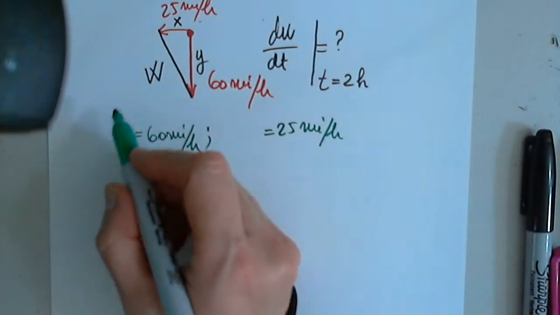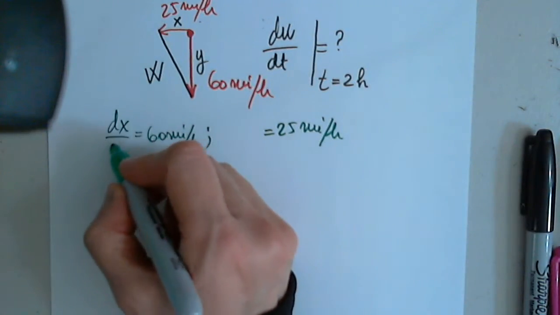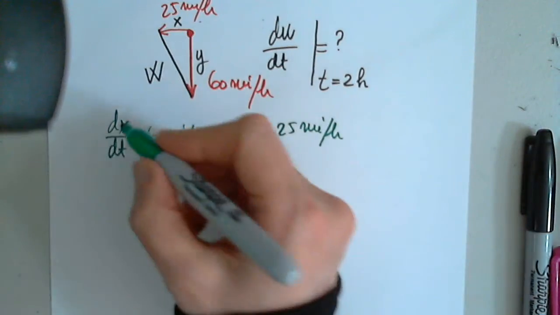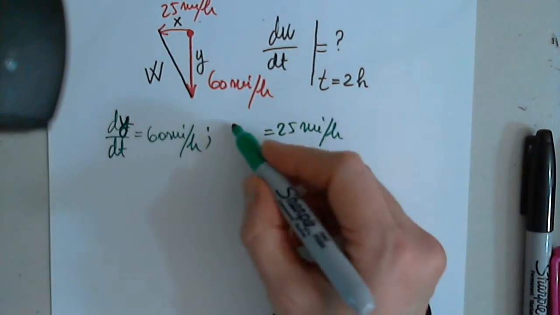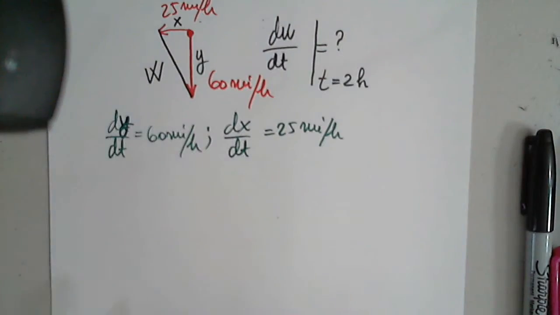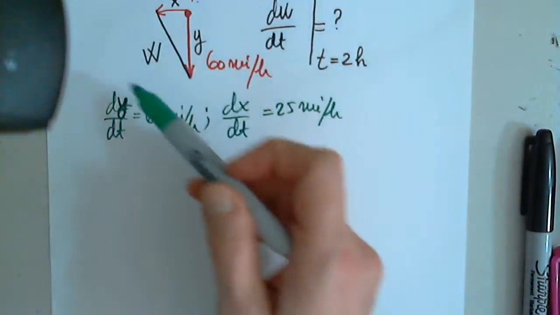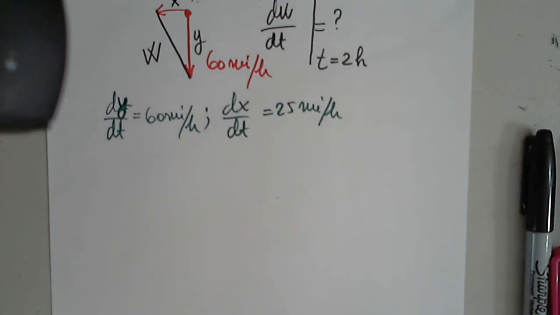dy over dt. You mean dx? dx. Good, perfect. Then? It's going to be dy over dt and dx over dt. Good. Anything that we can write that connects these three functions of time? X is a function of time, y is a function of time, and w is a function of time. Do we have any connection among these three? Anything that you can think of?